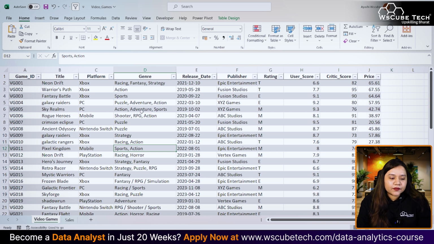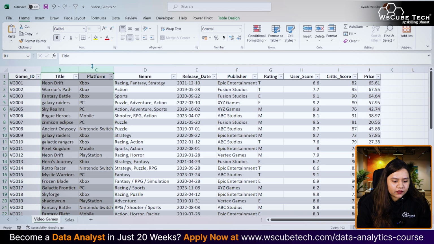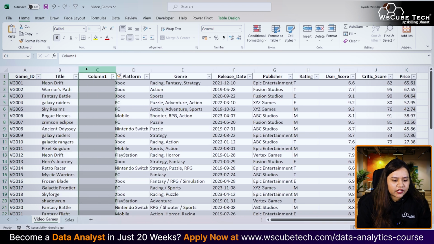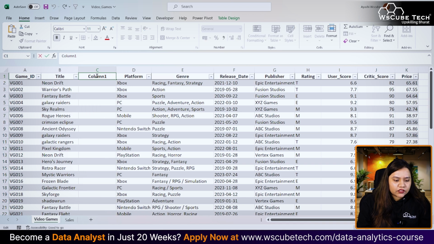For example, say right now in the title, we can see that we have inconsistency in the cases here. So let's do one thing here. I'll just choose this and add one column over here. Let's not name it right now. I want to capitalize each first word.